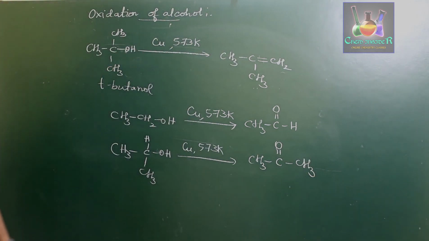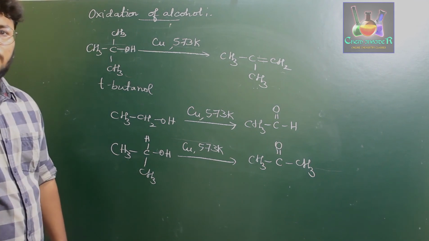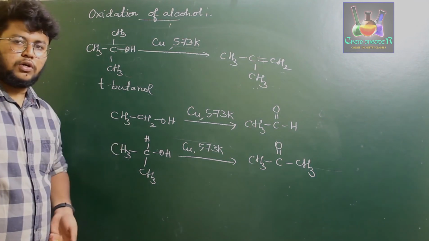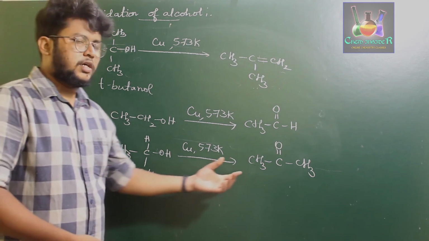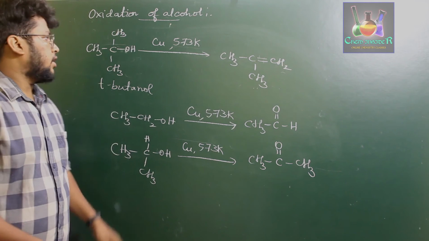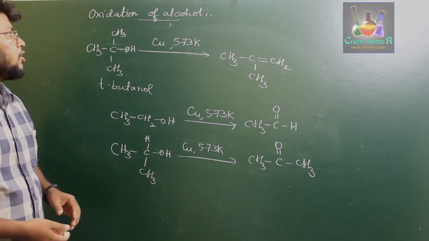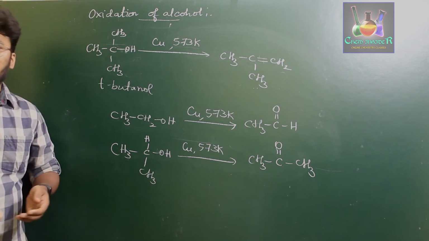Okay, so this is the oxidation of alcohol. Aldehydes are formed when oxidizing primary alcohol. Ketones are formed when oxidizing secondary alcohol, and alkenes can be formed when the tertiary alcohols are treated with copper at 573 Kelvin. So this is all about the oxidation of alcohol.